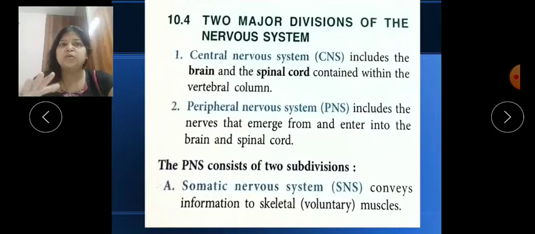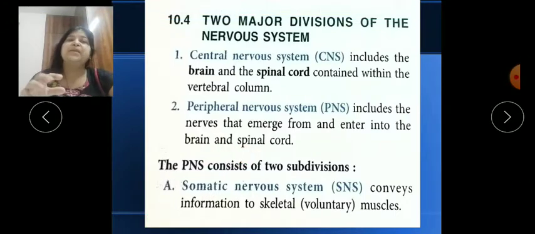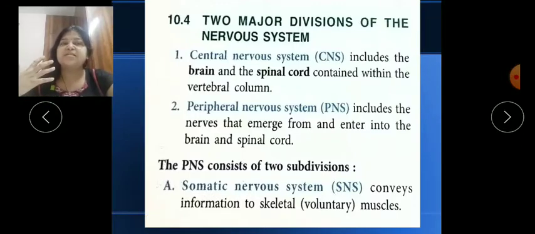So there are two divisions of the nervous system: CNS, which consists of the brain and spinal cord, and PNS, which consists of all the nerves arising from the brain and spinal cord. Remember this. Now further, PNS consists of two subdivisions. First one is the somatic nervous system. Somatic means it conveys information in the form of impulses to the voluntary muscles, all the voluntary organs. Our skeleton muscles are voluntary because we can control them. So the somatic nervous system passes information in the form of impulses to the skeletal system.